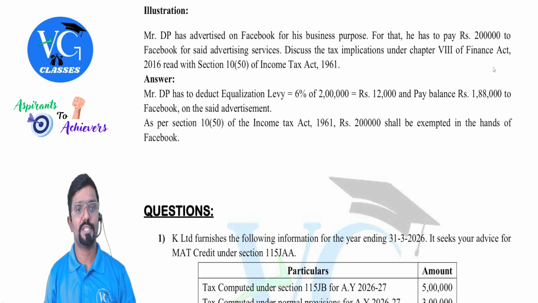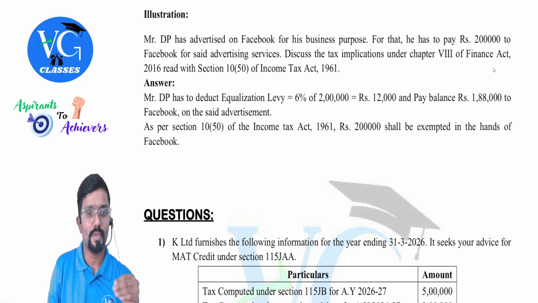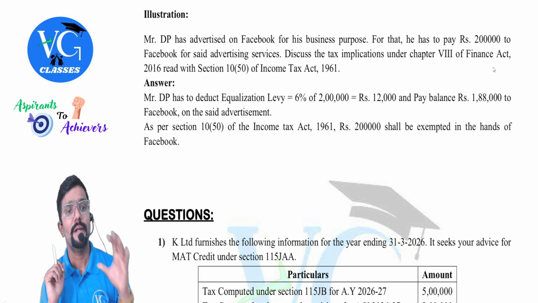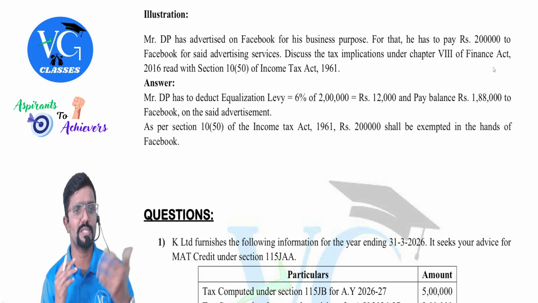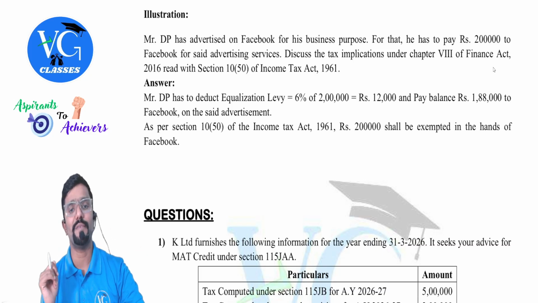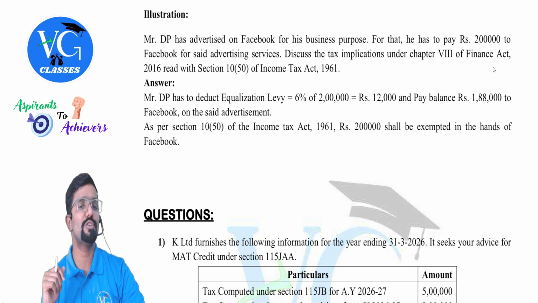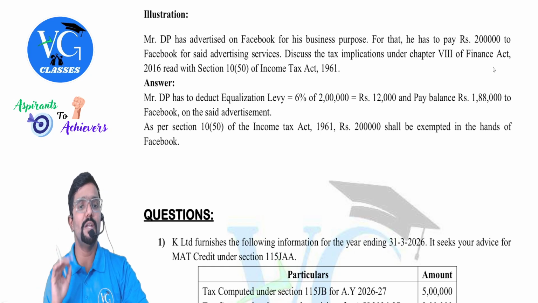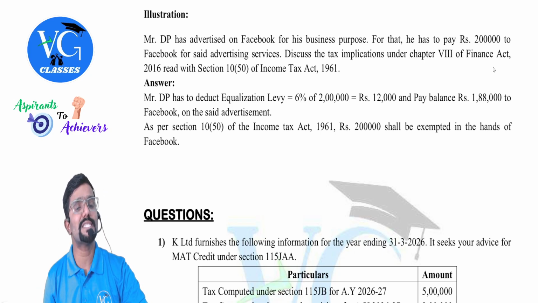Okay. One more illustration. Mr. DP has advertised on Facebook for his business purpose. For that, he has to pay 2 lakh to Facebook or Meta. Now it is called Meta for said advertising services. Discuss the tax implication under chapter 8 of Finance Act 2016. This equalization levy is a part of this chapter. Read with section 10(50) of Income Tax Act 1961.